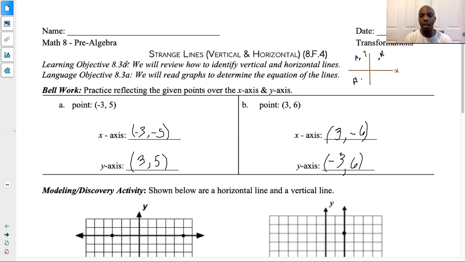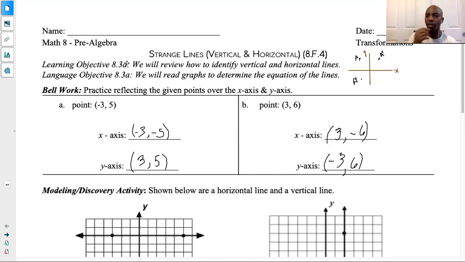So when you reflect it over the x, x stays the same, y changes. When you reflect it over the y, y stays the same, but x changes. And when we talk about change, we're talking about inverse. We're talking about how that affects the actual number. If it was a positive, it turns negative. If it was a negative, it turns positive, okay?